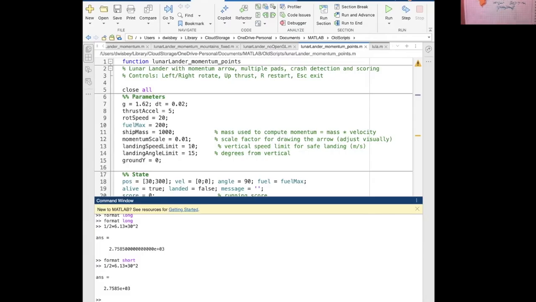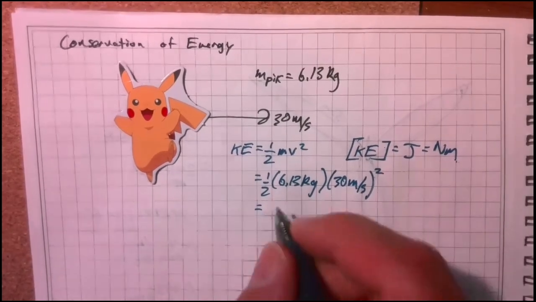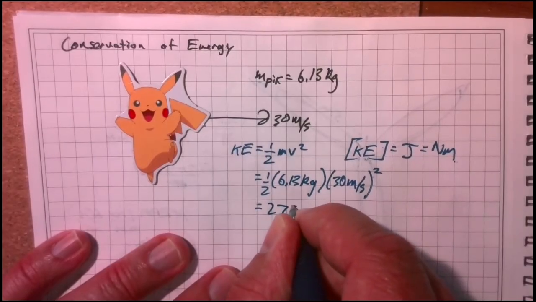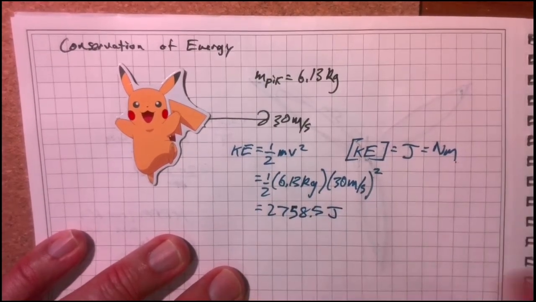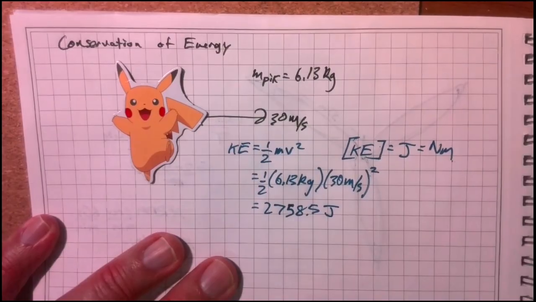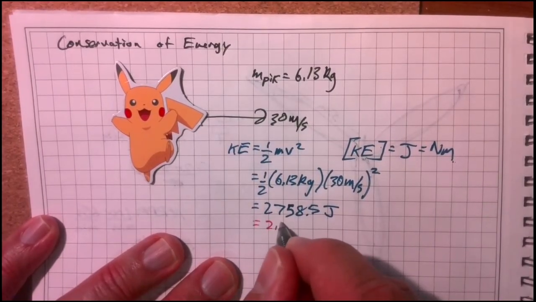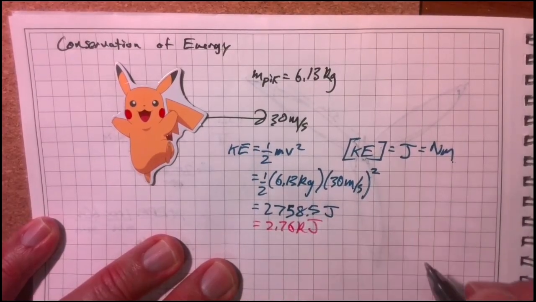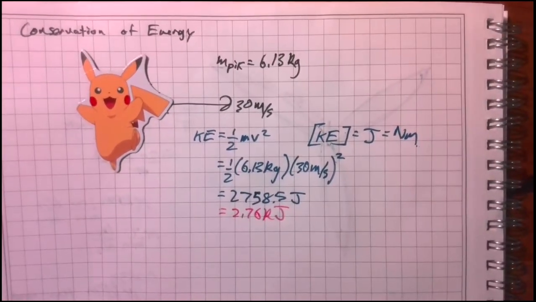Let me stop sharing my screen here. Pikachu has a kinetic energy of 2,758.5 joules. So Pikachu's really moving. Or we can write this in kilojoules, which is 2.76 kilojoules. So that is the energy of Pikachu's motion.